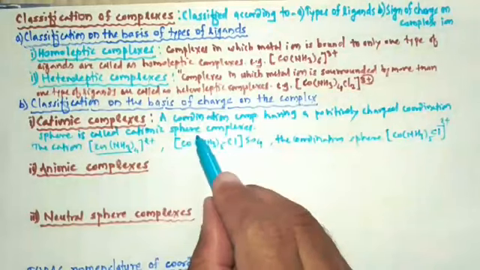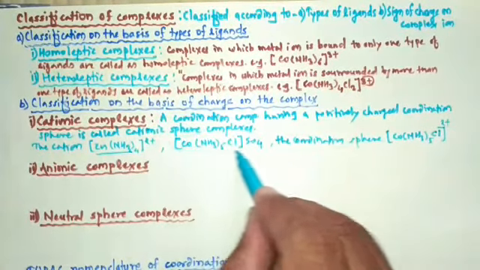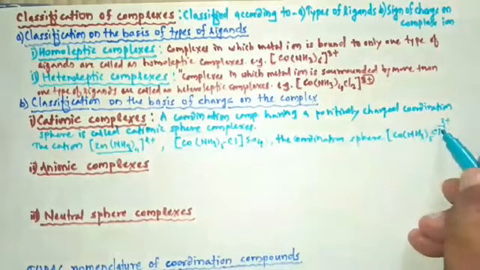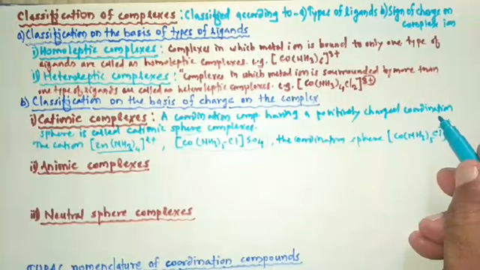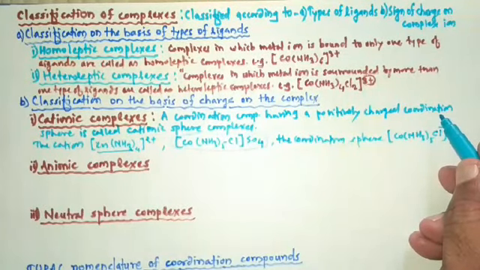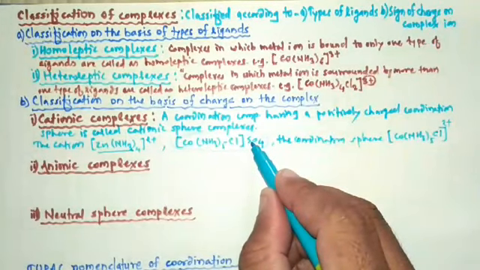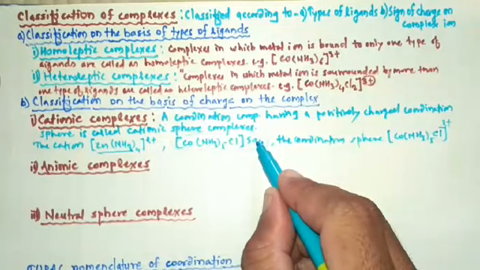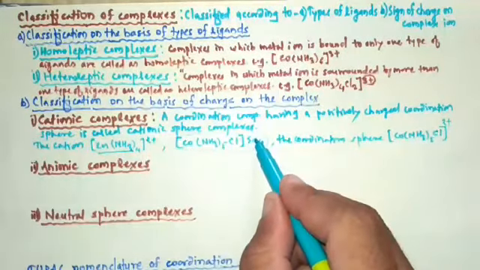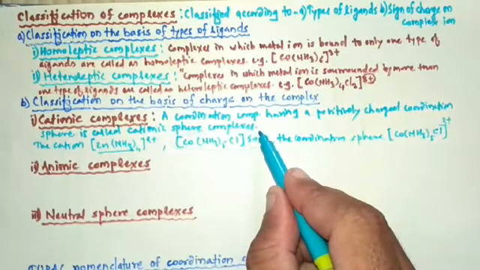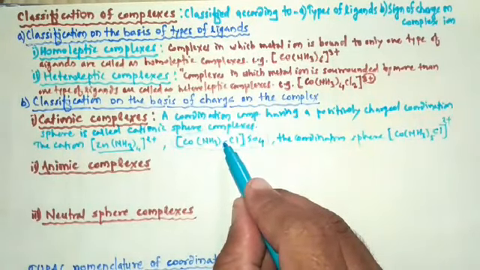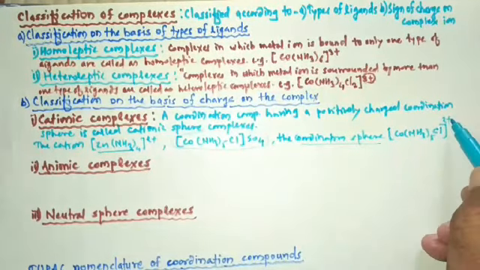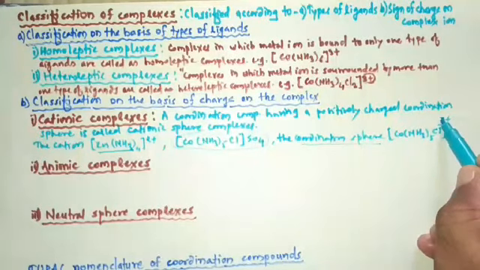So in this complex coordination sphere is Co NH3 5 times Cl and it having a charge plus 2. So here the anion SO4 2 minus makes it neutral. That's why this complex does not having a charge. But this is the example of cationic complex. Why? Because on the coordination sphere positive charge is present.